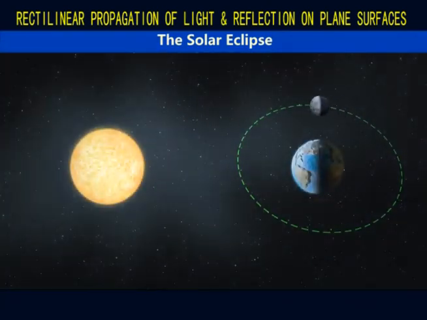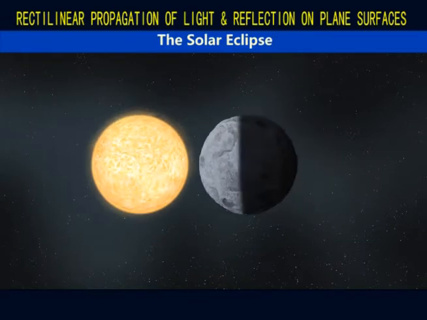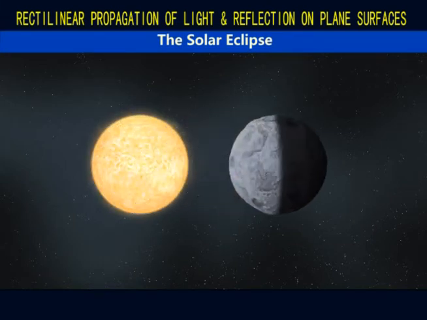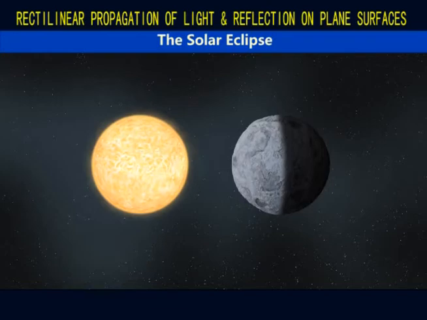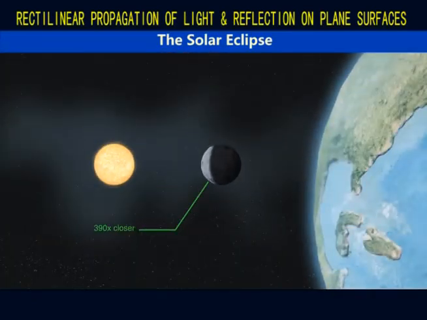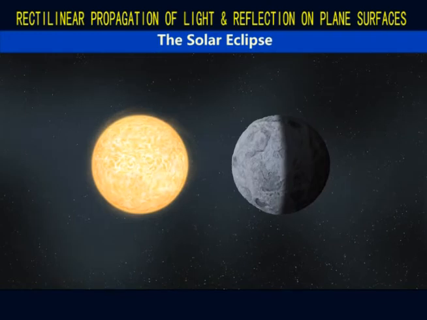During a total solar eclipse, the moon moves between the earth and the sun. When this happens, the disk of the moon appears to perfectly cover the disk of the sun, even though the sun is much, much larger than the moon. The sun is 400 times bigger than the moon, but by sheer coincidence, the moon is 390 times closer to the earth. Size and distance cancel out. So the sun and the moon appear to be almost exactly the same size.